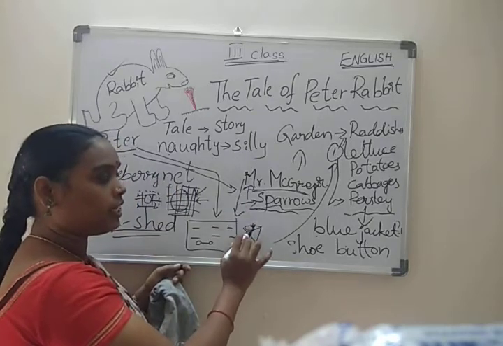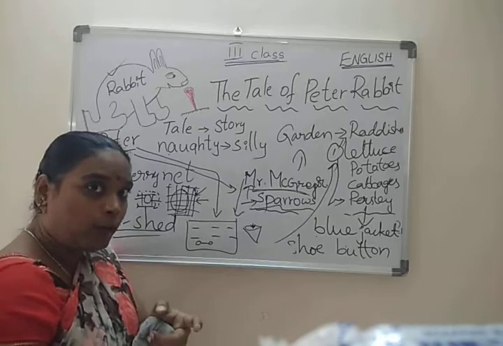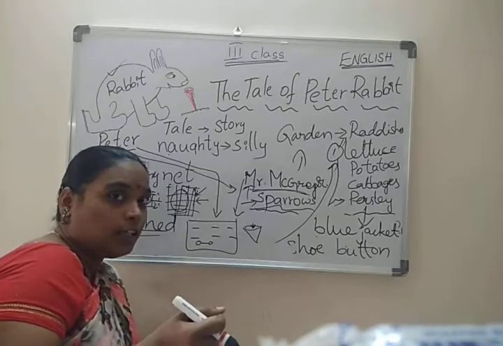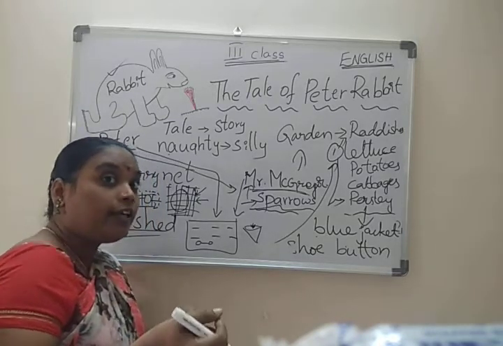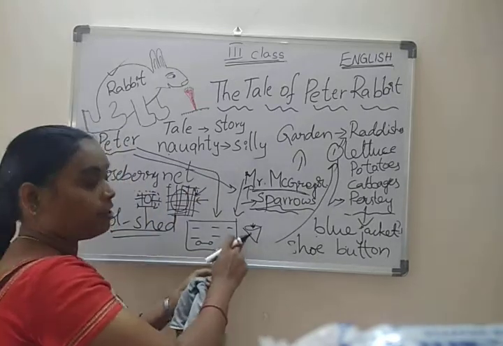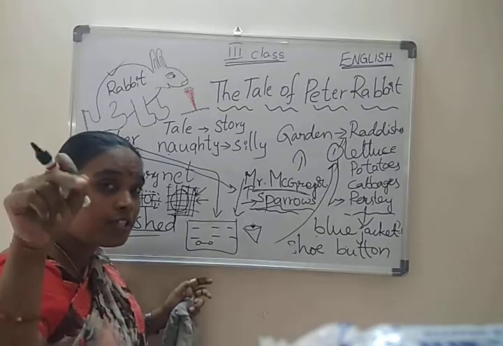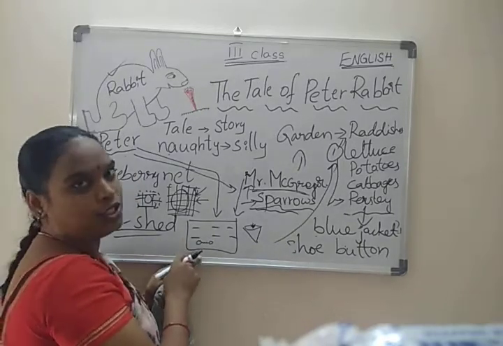Then what happened? Mr. McGregor slowly turned the flower pot and looked carefully, because he thought that Peter was under the flower pot, but Peter was not there. Where was Peter? Peter was in the tool shed.